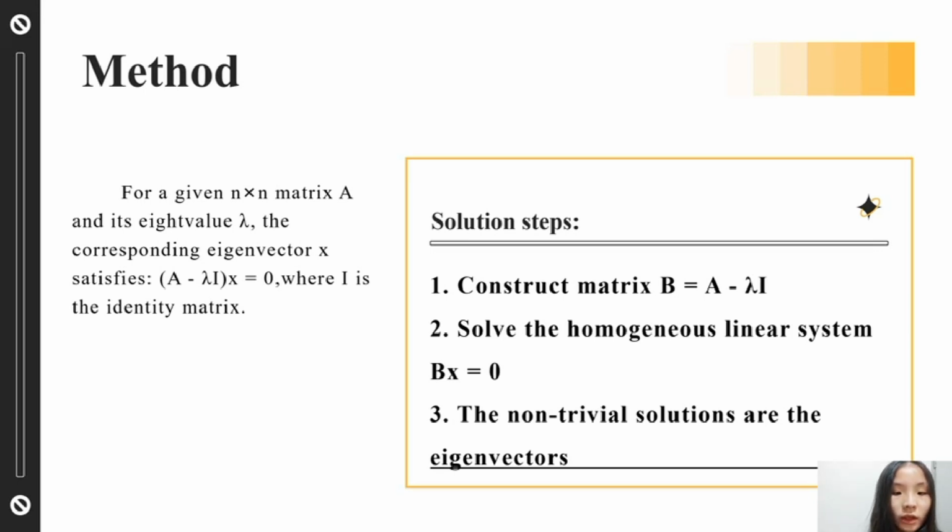Second, solve the homogeneous linear equation. We need to solve the following homogeneous linear equation, B times x equals 0. The solution space of this system of equations is the subspace where the eigenvectors corresponding to the eigenvalue lambda are located. Third, determine the eigenvectors. The non-zero solutions of the homogeneous linear system are the eigenvectors of the matrix corresponding to the eigenvalue lambda. It should be noted that an eigenvector must be a non-zero vector because zero vectors are excluded in the definition.